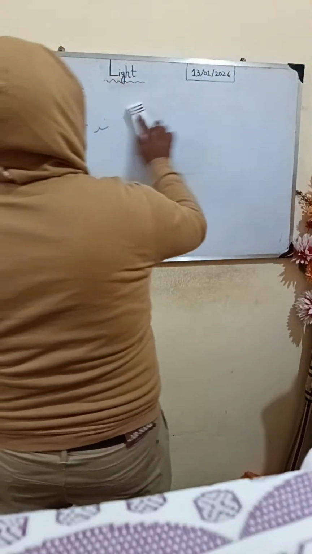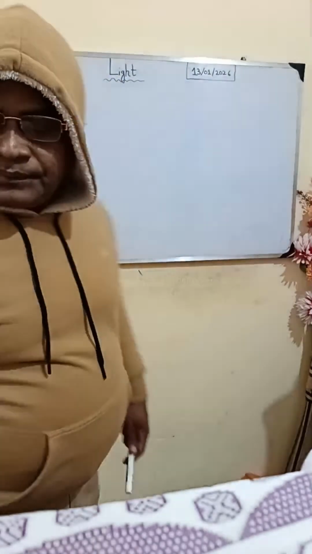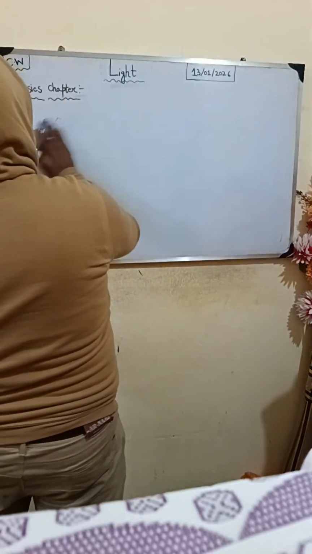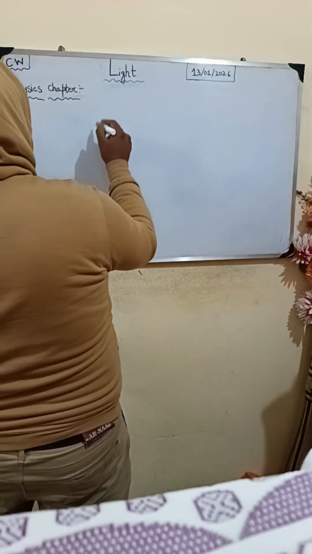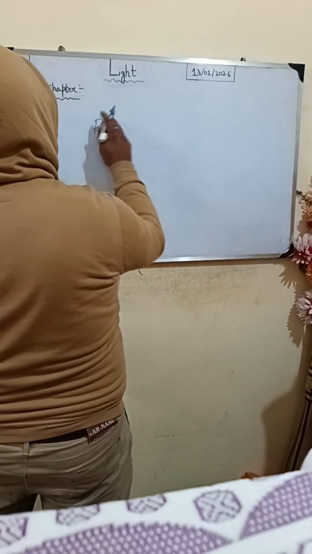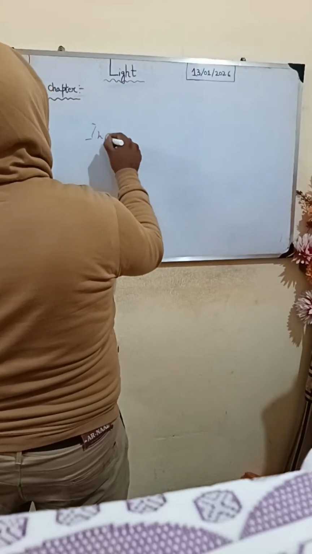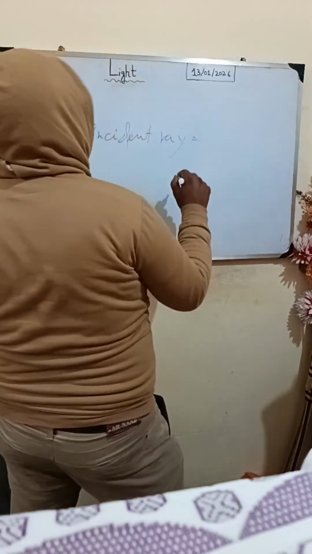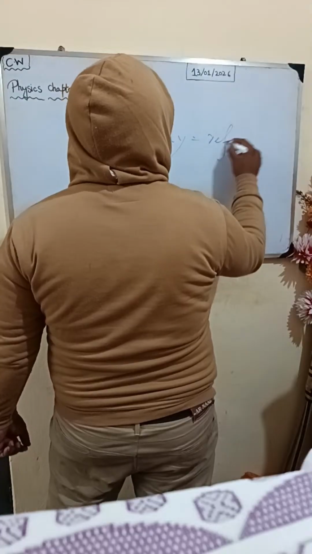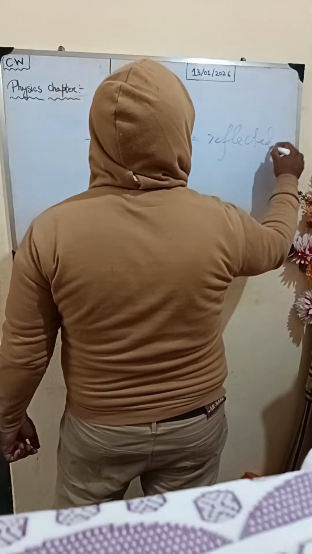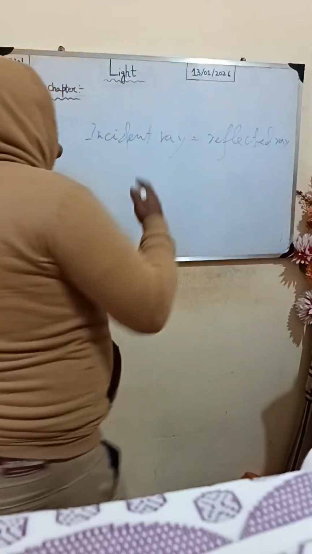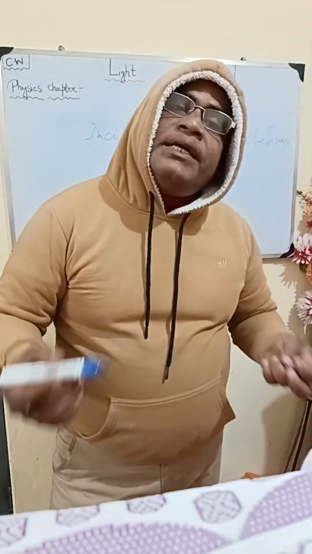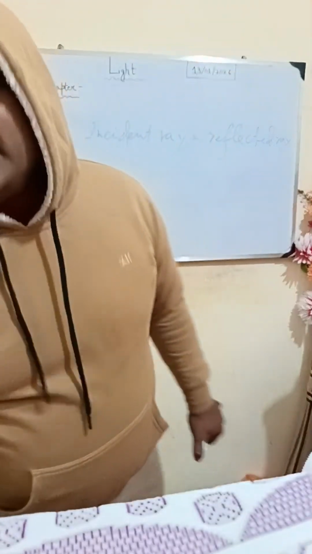So the question is, what is the definition? Incident ray equals reflected ray. Understood? Reflected ray of light. Incident ray of light is equal to reflected ray of light. I have already defined this. You have understood already. Is that clear?